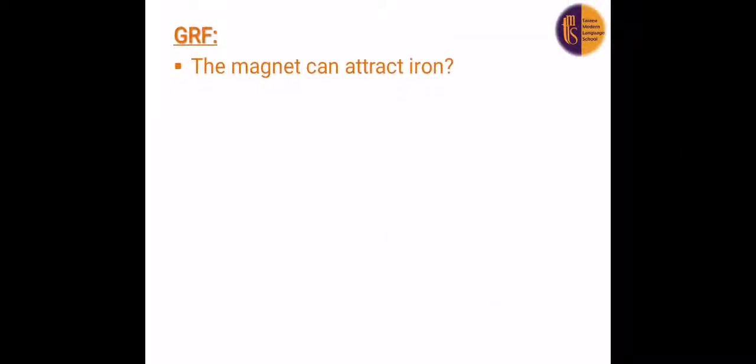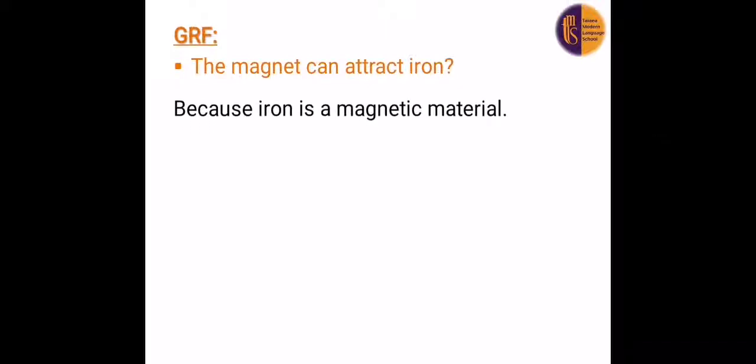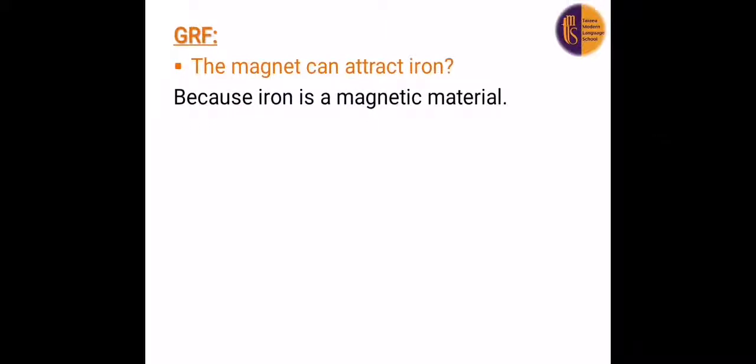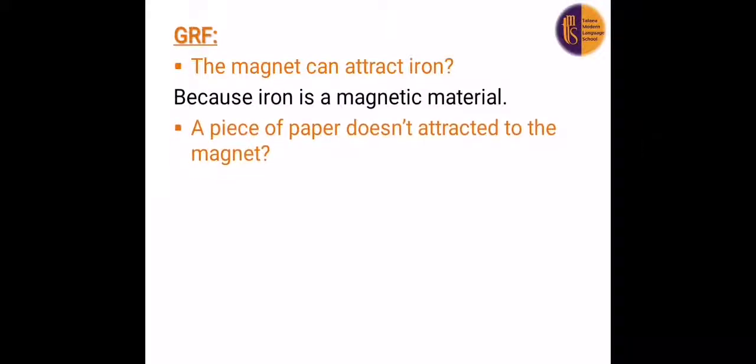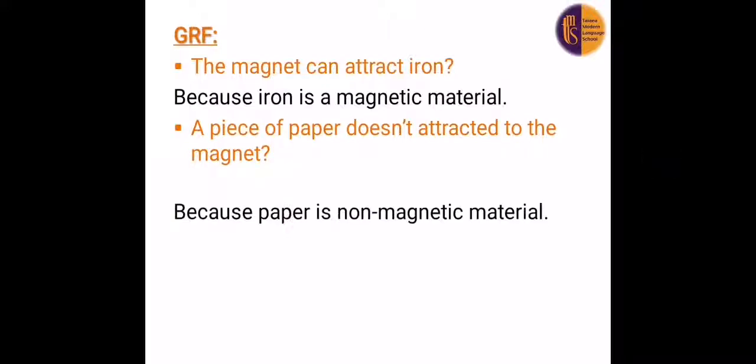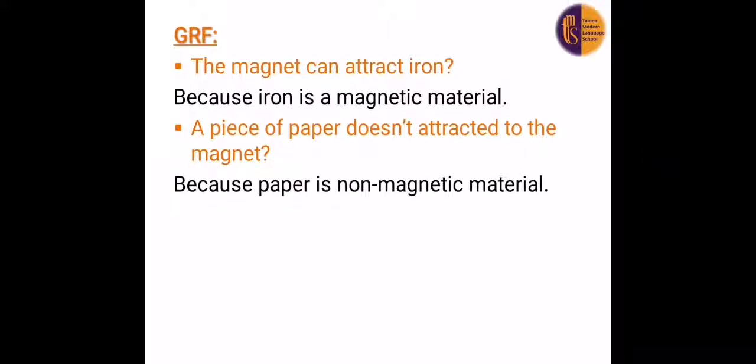So when I ask you, give a reason why the magnet can attract iron. We said iron is a magnetic material, so the magnet can attract iron. Okay, a piece of paper is not attracted to the magnet. Why? Because paper is a non-magnetic material, so it is not attracted to the magnet.